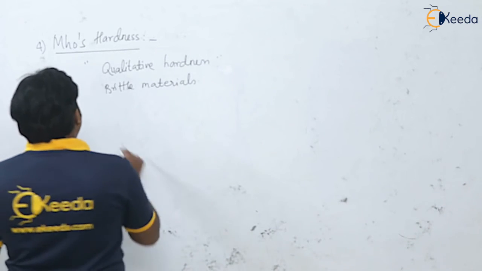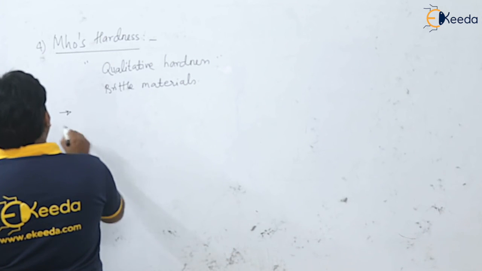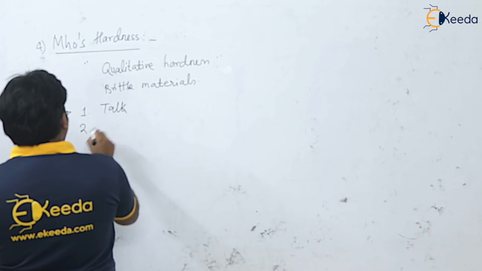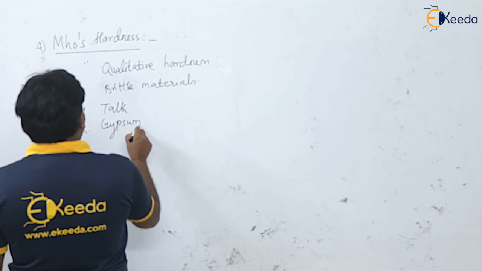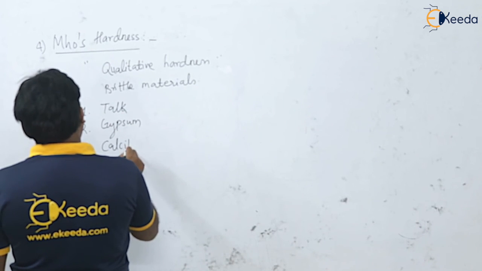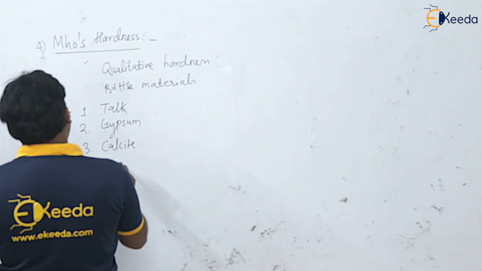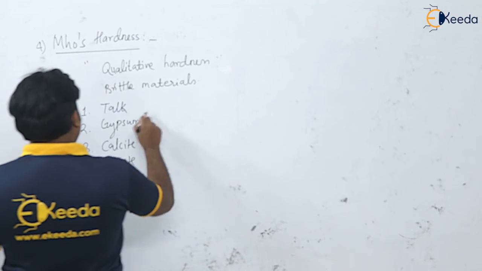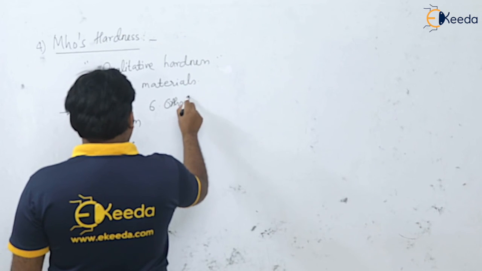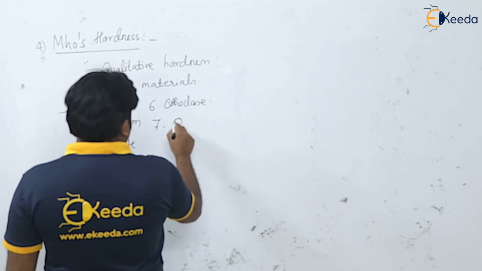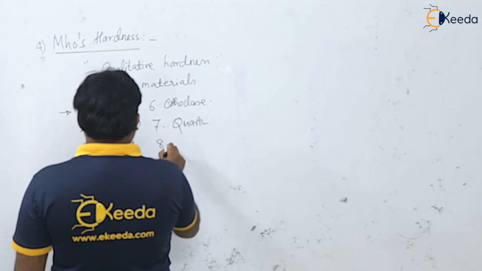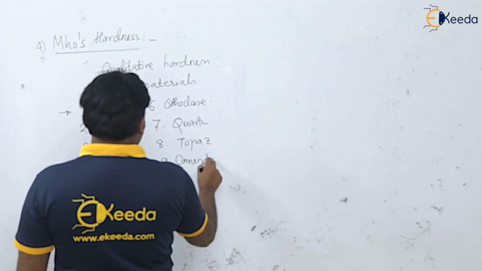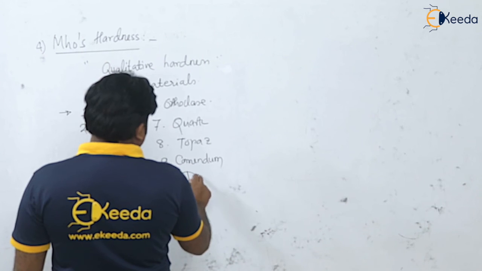So here the minerals are in numbers. We are having talc, then gypsum, third calcite, fourth fluorite, fifth apatite, sixth orthoclase, seventh quartz, eighth topaz, ninth corundum, and tenth, the hardest mineral we are having, diamond.